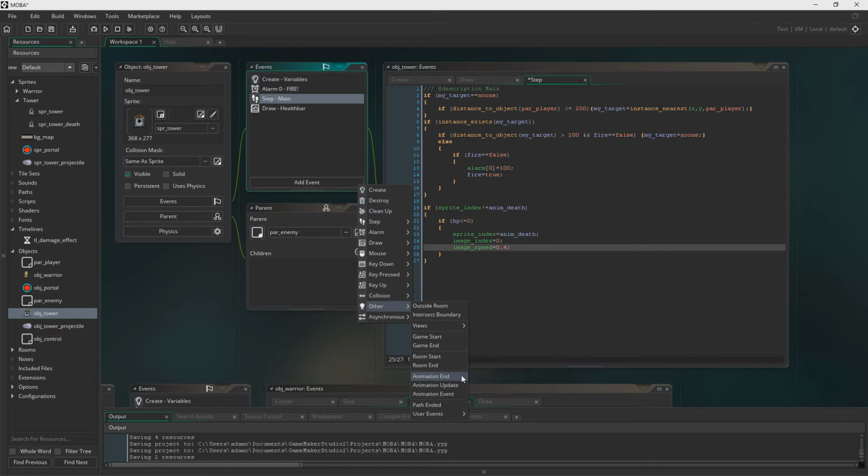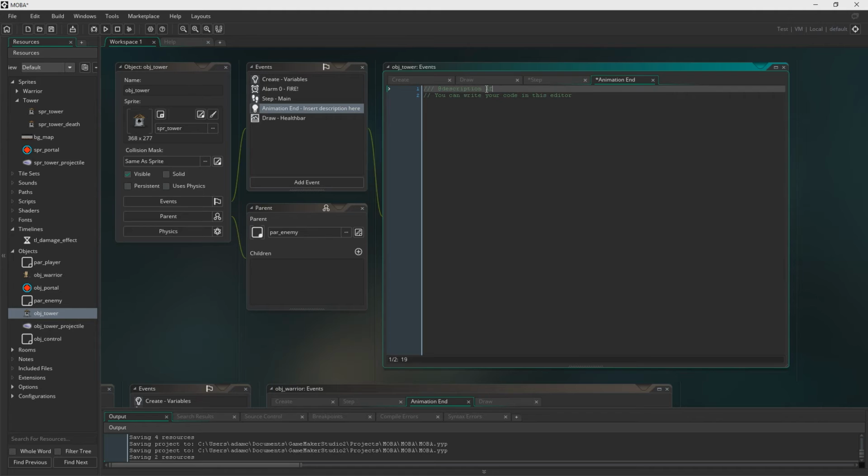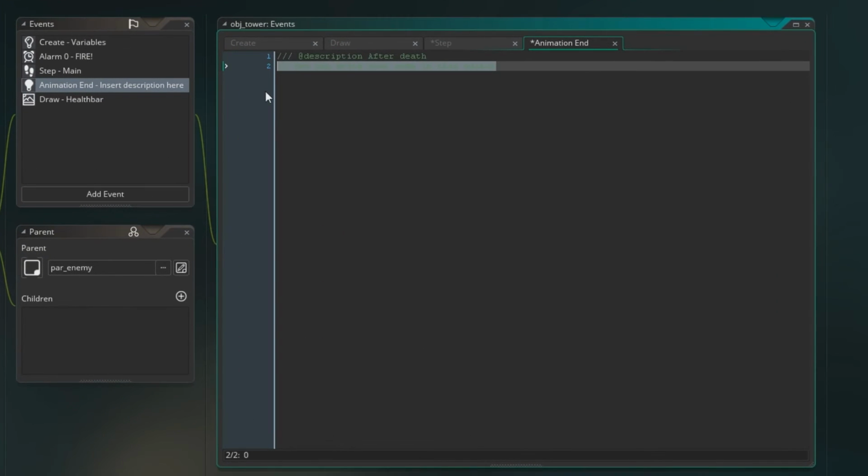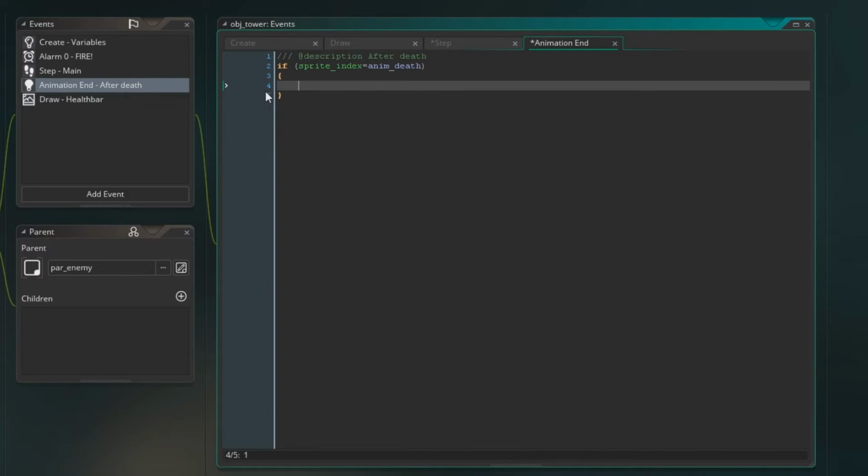And then we need to say animation end. So this will deal with after death. And we'll just say if sprite index is the anim death, that should be equals, lost, you noob. Do I fix it? Please tell me I fix it. Anyway, we'll just destroy the instance.